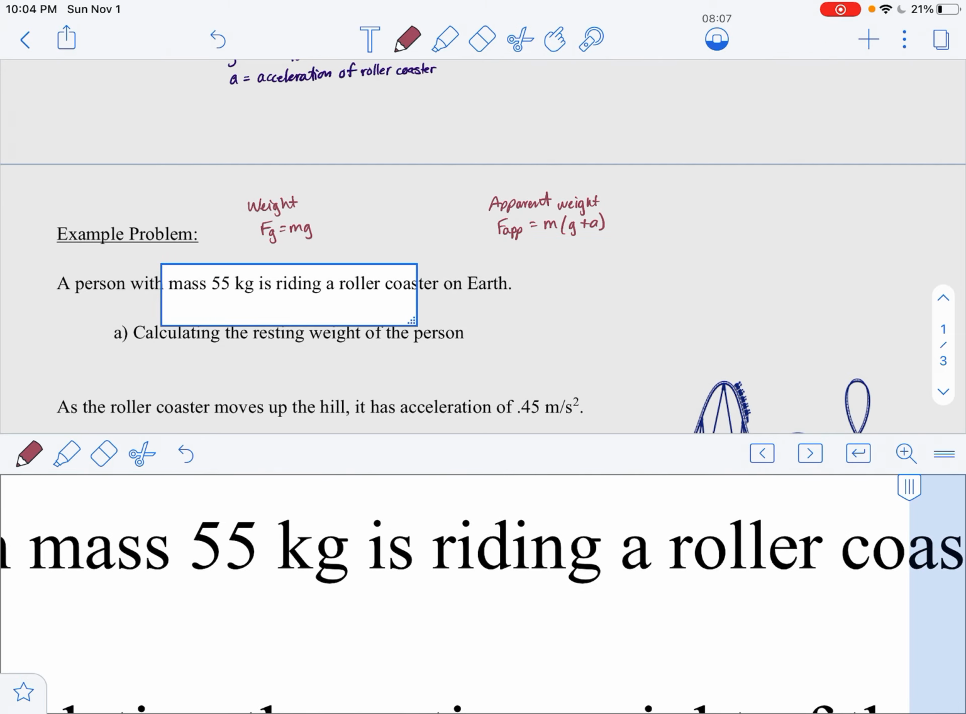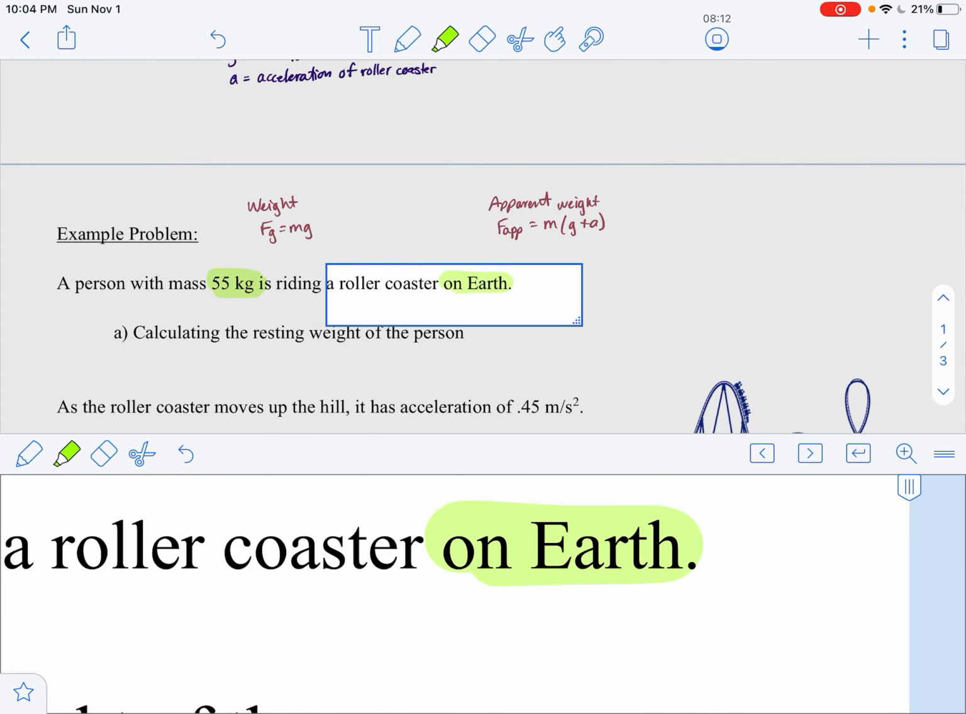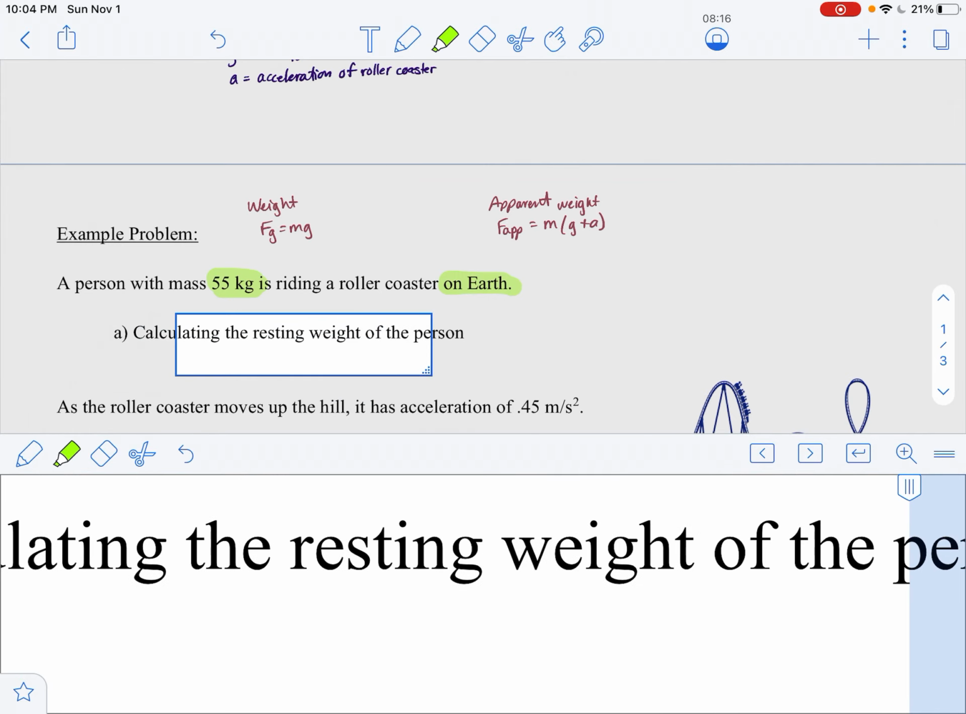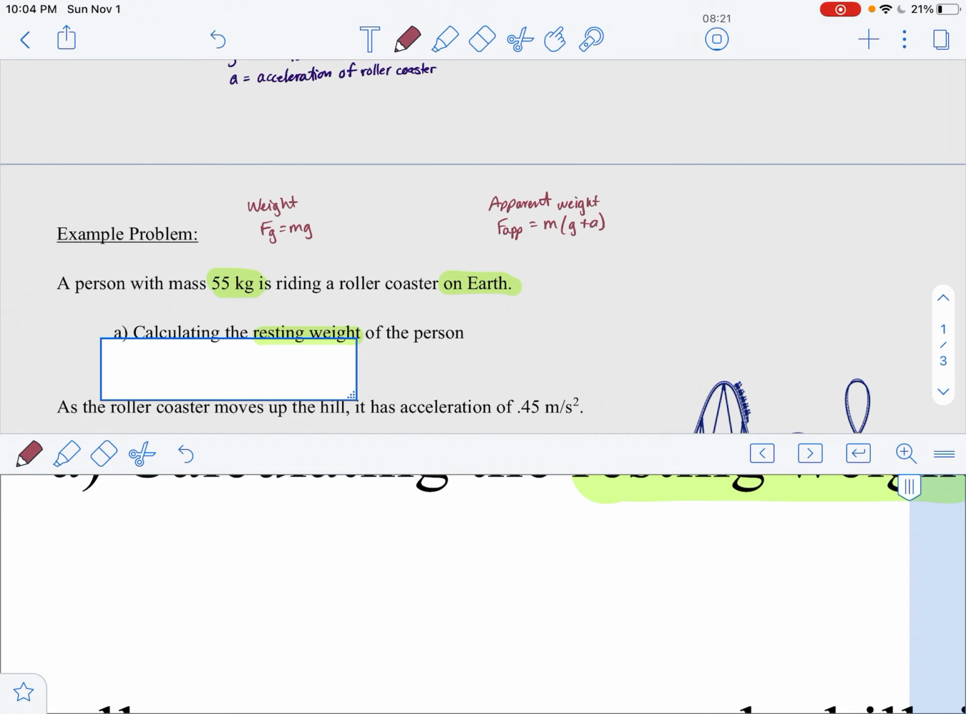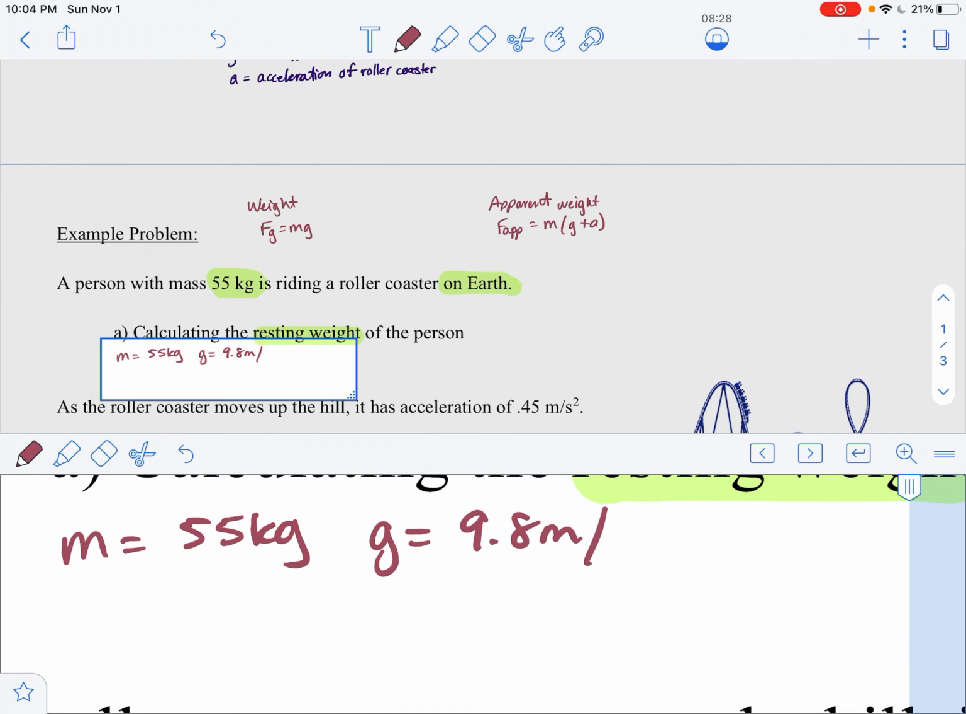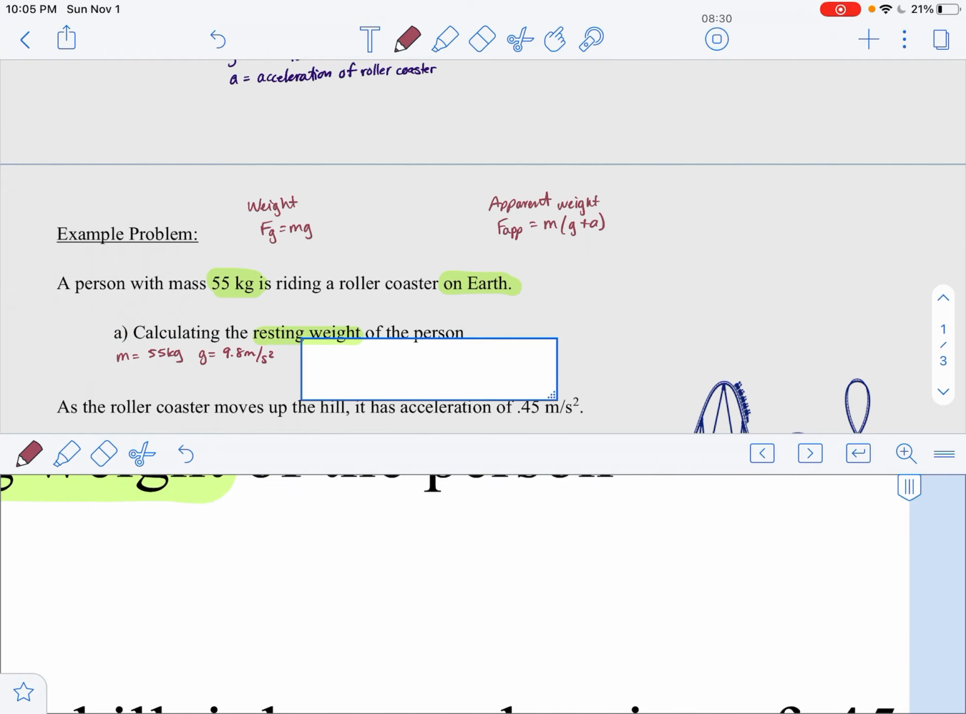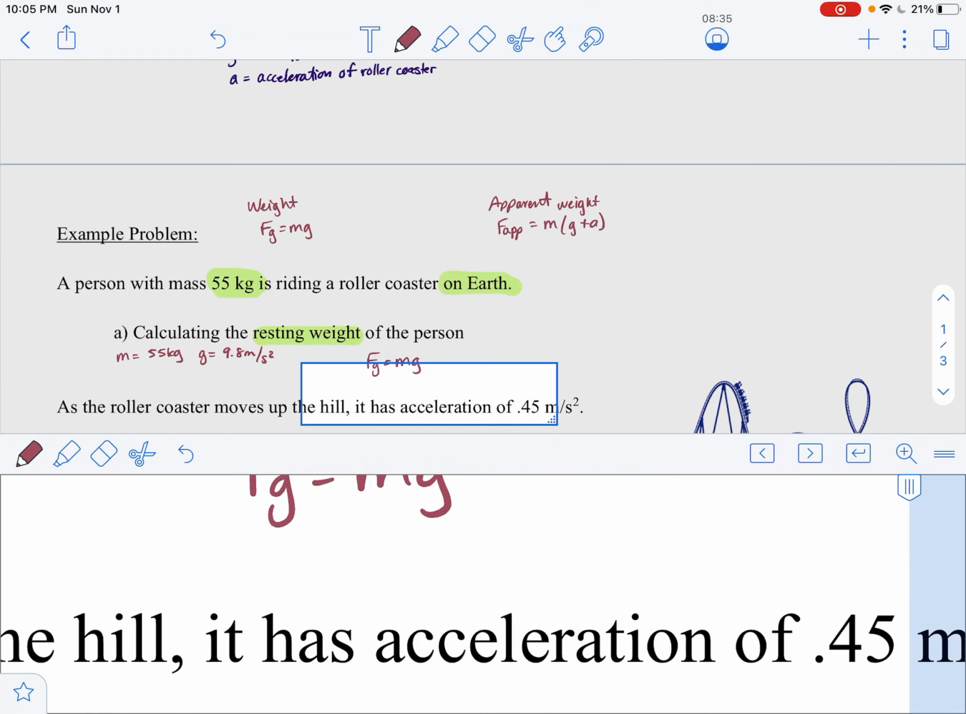So we've got a person with a mass of 55 kilograms riding a roller coaster on the Earth. On the Earth is important, right, because it tells us the value of g. So then that says calculate the resting weight of the person. So I know the mass is 55 kilograms. I know I'm on the Earth, so g is 9.8 meters per second squared. My formula is Fg equals mg. So I'm going to have Fg equals 55 times 9.8.